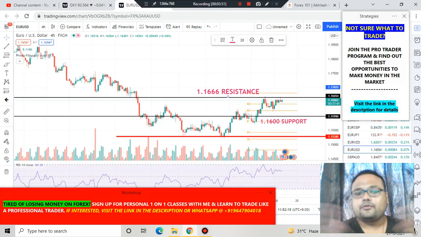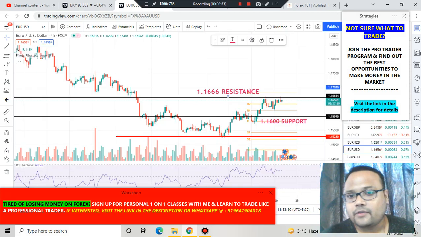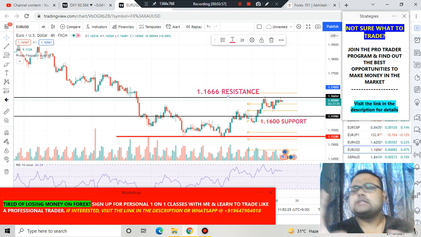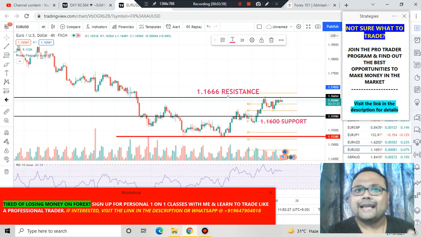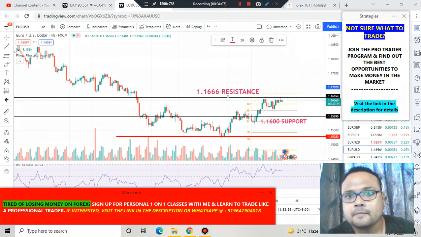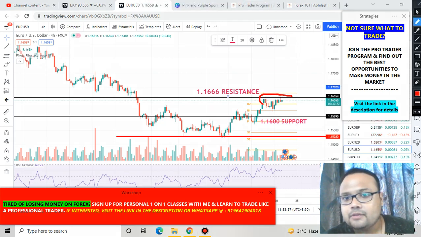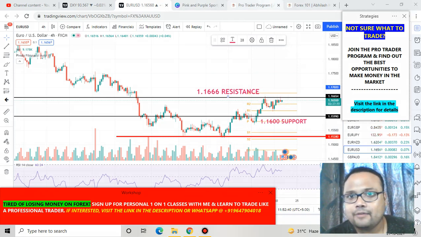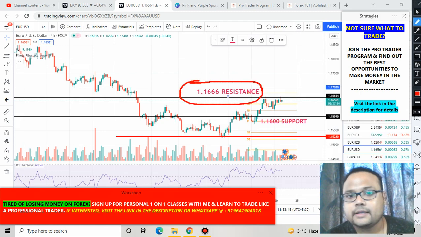This is the 4 hours chart of Euro USD in front of us right now. You can see that we do not have many lines here. The chart looks pretty clean, and right now you can see that the market is trading at 1.1656. This is the current market price of Euro USD. As you can see, I have also marked 1.1666 as the resistance here. This is the resistance.